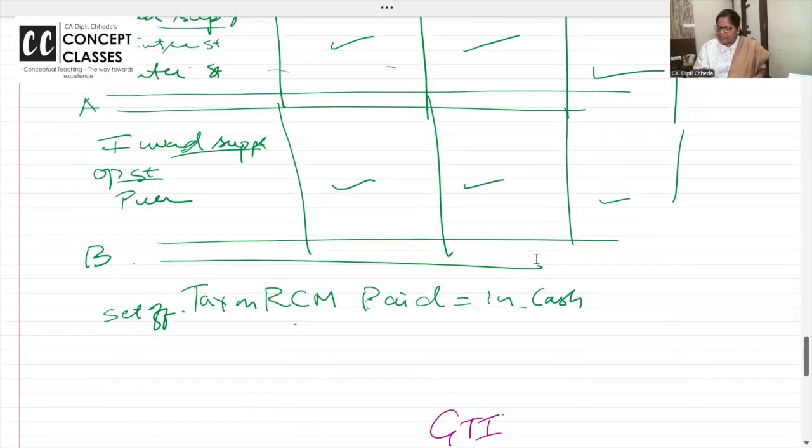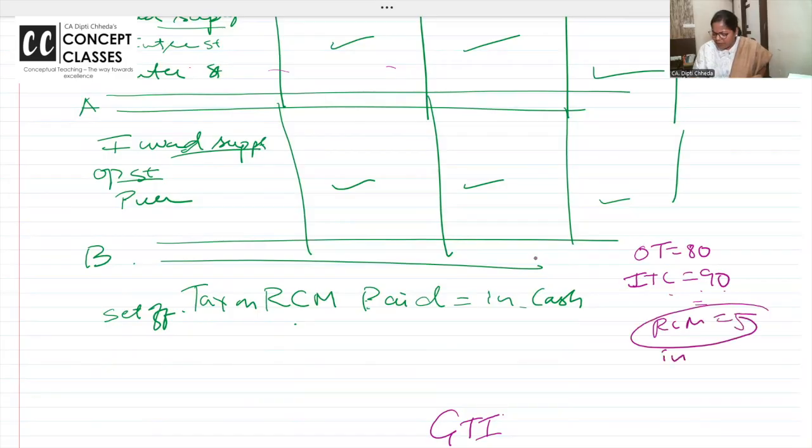So that means if my output tax is 80 rupees and my input tax credit is 90, then tax payable should be nil. But in input tax credit, I have to pay RCM of 5 rupees. I have to pay in cash. I hope you are getting it. ITC may be more than the output tax.